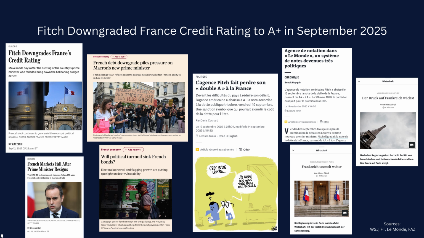An important influence on the level of interest rate spreads is the ratings of the rating agencies. You can think of ratings as school grades, with which rating agencies assess the creditworthiness of countries and companies. Agencies like Fitch, S&P, and Moody's evaluate how likely it is that a country will repay its debts. In September 2025, Fitch downgraded France to A+, while Germany remains unchanged with the top grade of AAA. It is foreseeable that S&P and Moody's will also downgrade their ratings for France. Any further downgrade would increase refinancing costs.